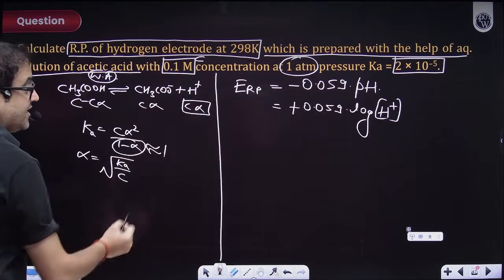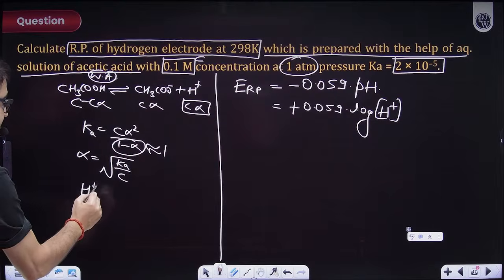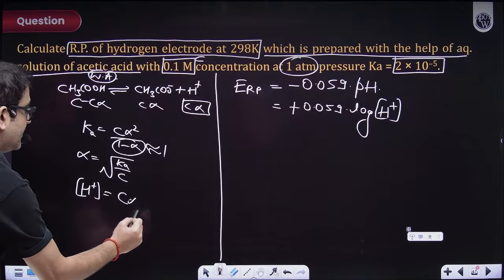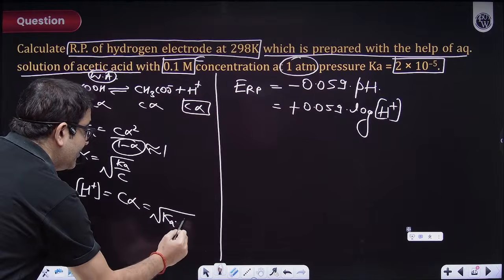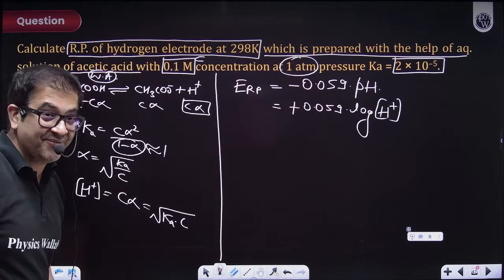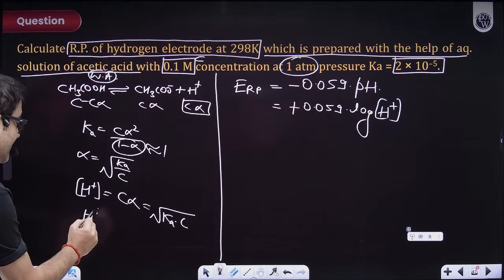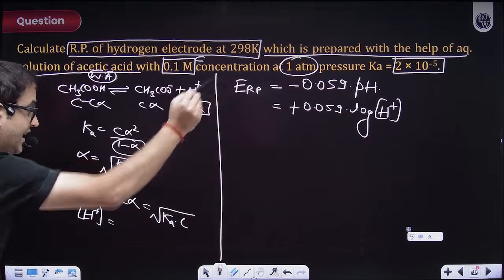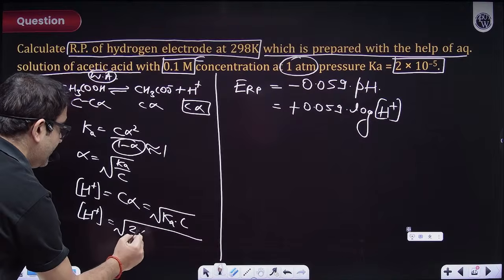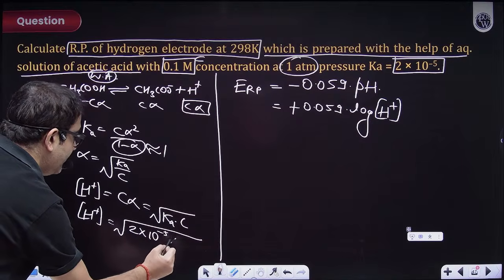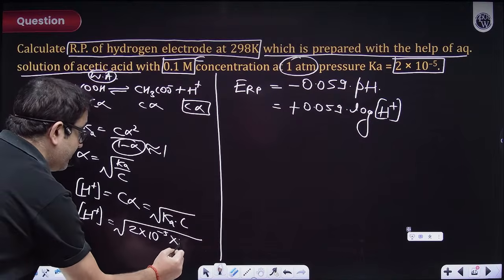What is the H plus ion concentration? Sir, the H plus ion concentration is C alpha. That means if you put alpha, it will be under root of Ka into C, and both the values are given. So my H plus ion concentration that you have to put over there will be under root of the Ka value, which is 2 into 10 raised to the power minus 5, into C, which is again 10 raised to the power minus 1.